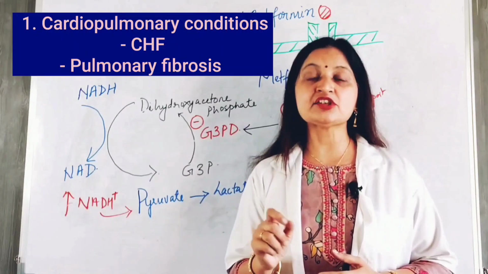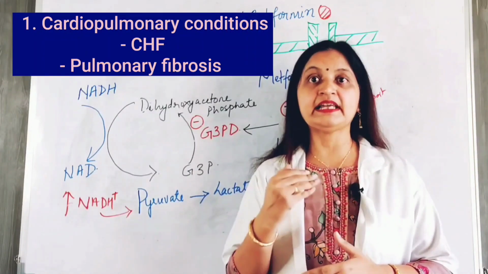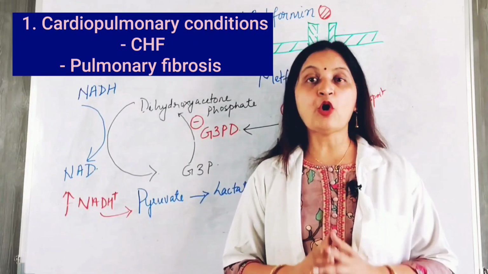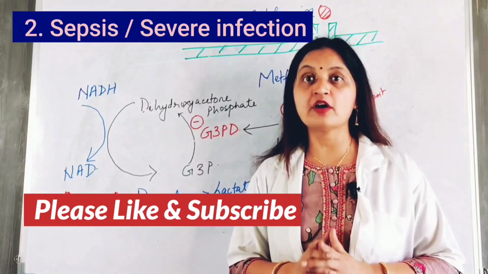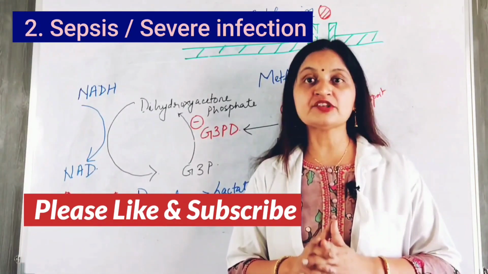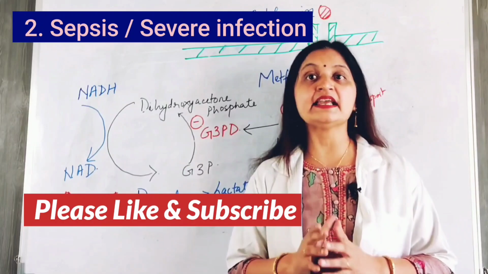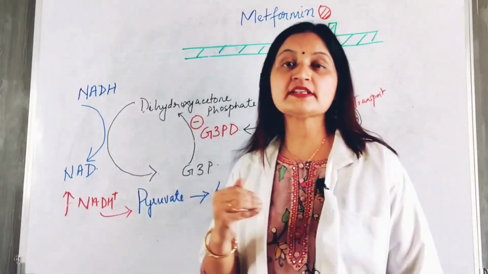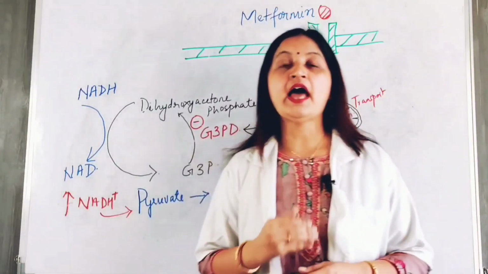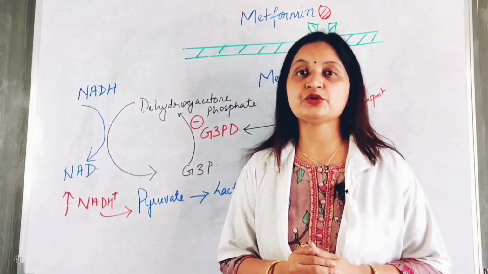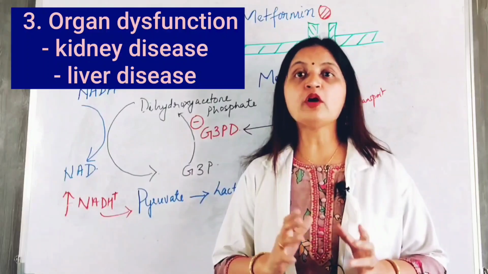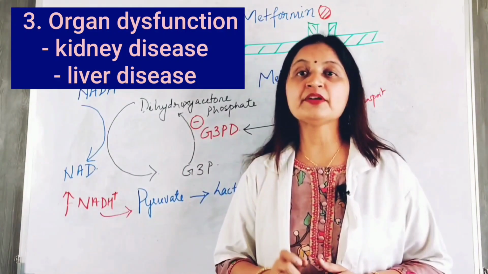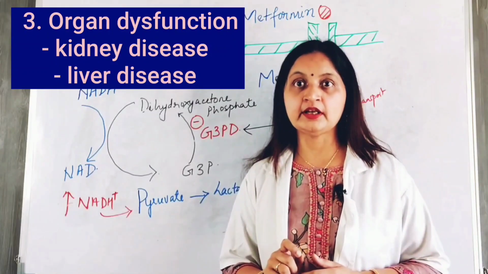In pulmonary diseases such as pulmonary fibrosis and pulmonary edema, there is decreased oxygen supply from the lungs, and also in severe infection or sepsis, the tissue oxygen deficit increases and this increases the conversion of pyruvate to lactate, leading to dangerous accumulation of lactate in the liver and predisposing to lactic acidosis. Also, in organ dysfunction such as kidney disease and liver disease, metformin should be administered with caution.